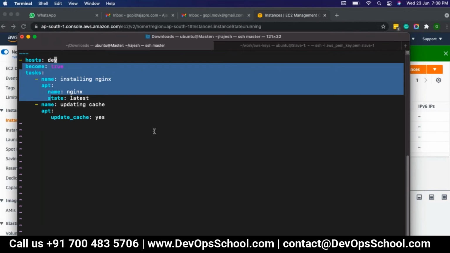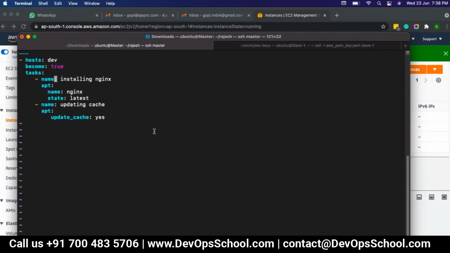As you know, YAML files are the most widely used, and they are human readable. But the only concern we need to take care of in a YAML file is indentation, because you need to know the scope of whatever attribute you are using, and the indentation should be the same for all of them.